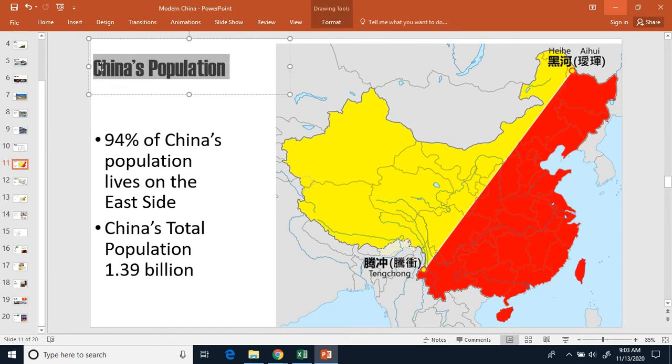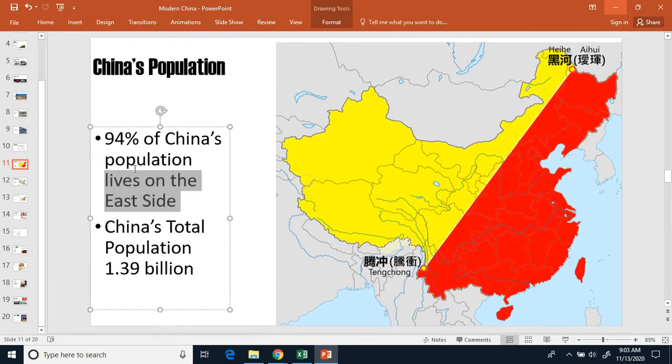Go ahead and make a bullet and write down China's population. So bullet, China's population. And after that, go ahead and make a 1 and write down 94% of China's population lives on the east side. So number 1, 94% of China's population lives on the east side. So most people live over here, and that's where most people live.